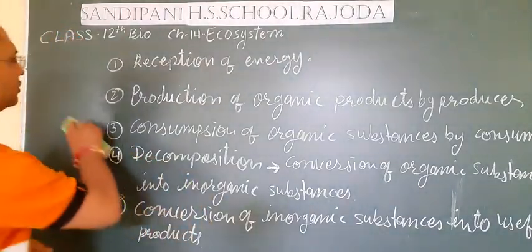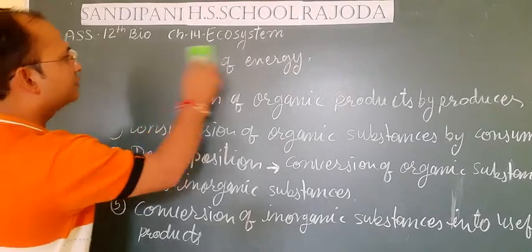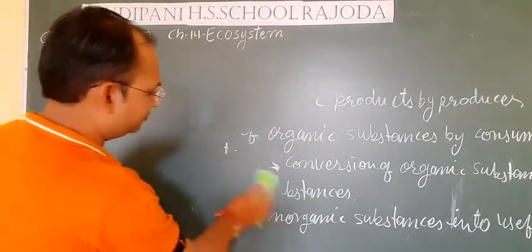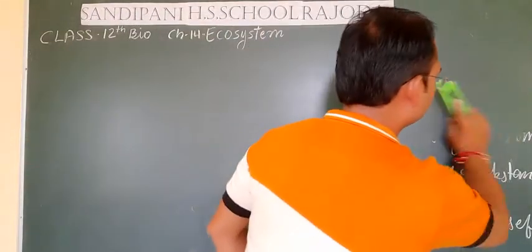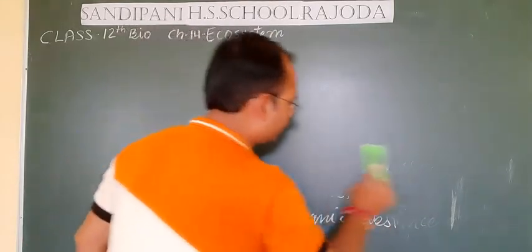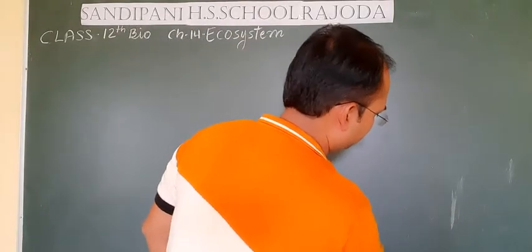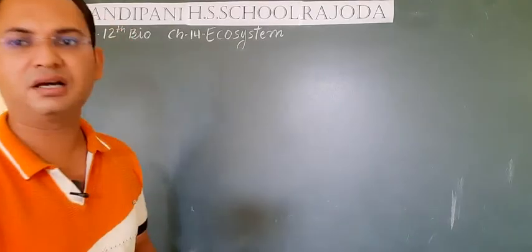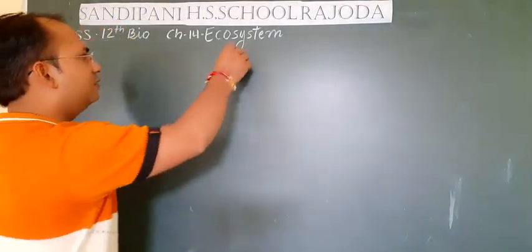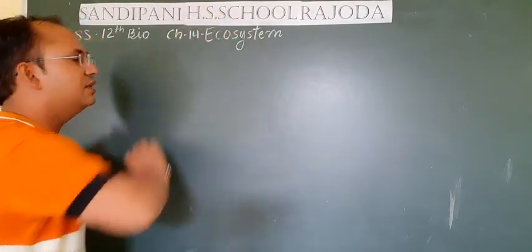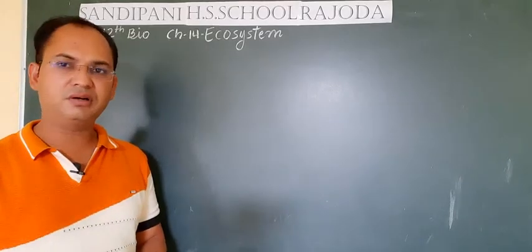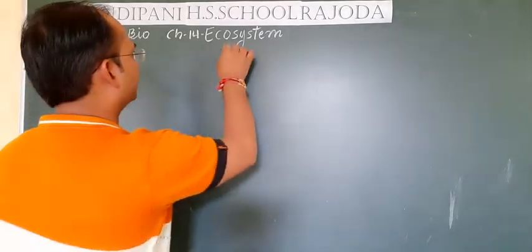Let's see students, what are the components of an ecosystem? What are the different parts of an ecosystem? We have discussed at the start of the chapter that an ecosystem is mainly made up of two things: one is living and the second is non-living. In terms of biology, if we classify the ecosystem into these two main parts, we call them biotic and abiotic factors.